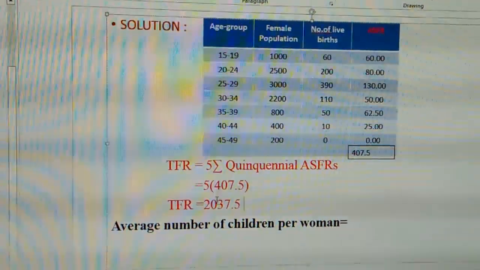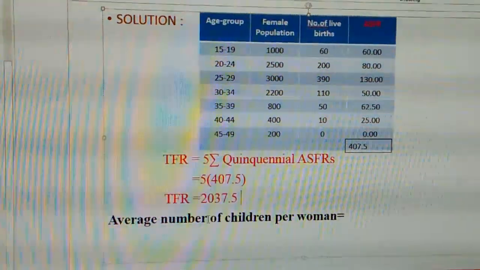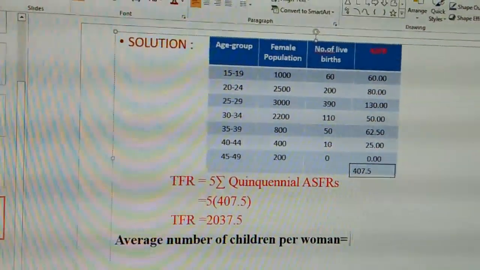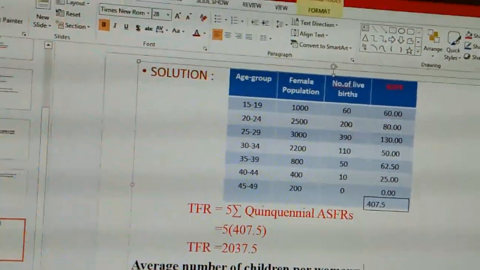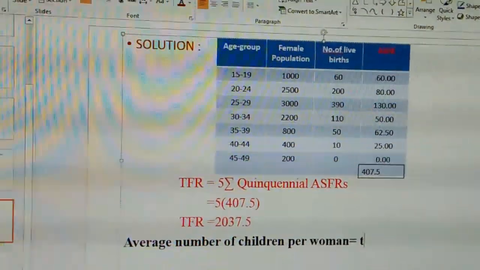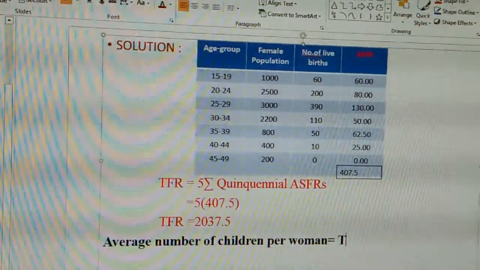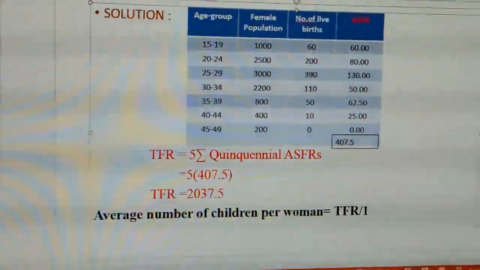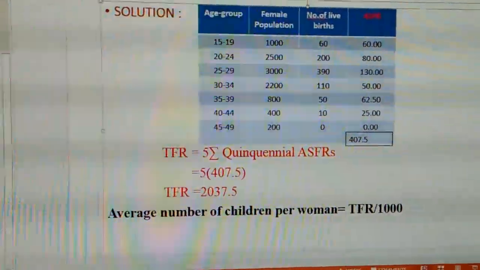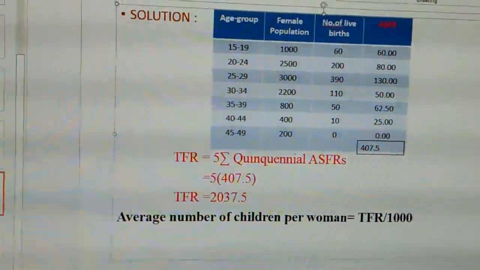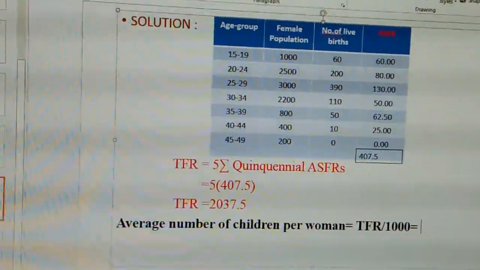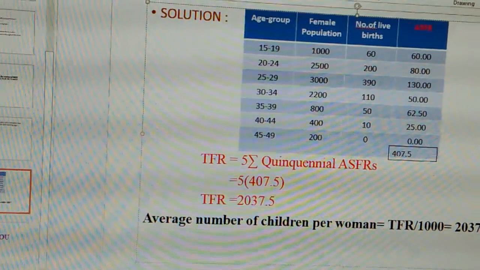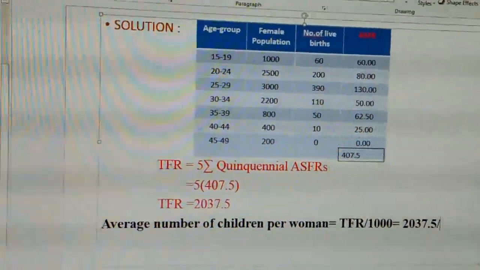For this question, we also need to find out the average number of children per woman. So to calculate this, we have the formula, that is TFR divided by 1000, because it is calculated for every individual thousand, equals the TFR answer which we have got above, 2037.5 divided by 1000.